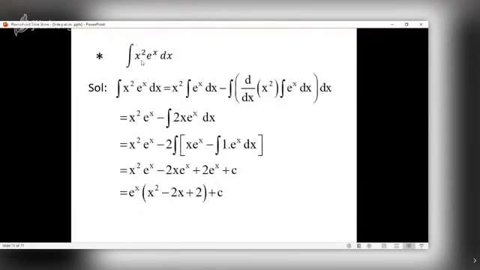Now this is x square e raised to x. So here you will have to integrate by parts 2 times. So as per ILATE rule, first function x square into integral of second, e raised to x, which is e raised to x, minus what is derivative of x square? It is 2x. Integral of e raised to x, e raised to x. So take minus 2 outside the integral. So again, product rule, integral of x e raised to x. So you get this as the final answer.